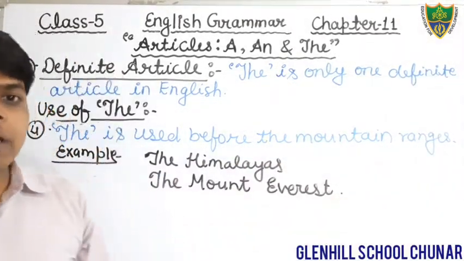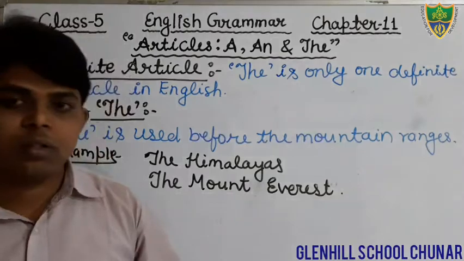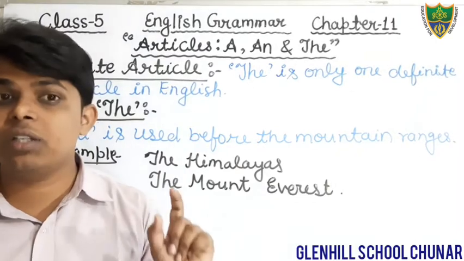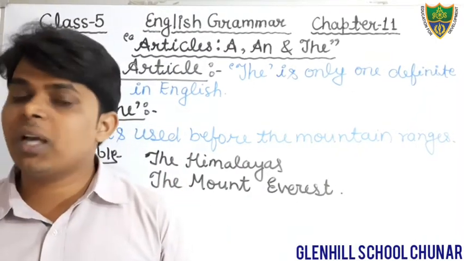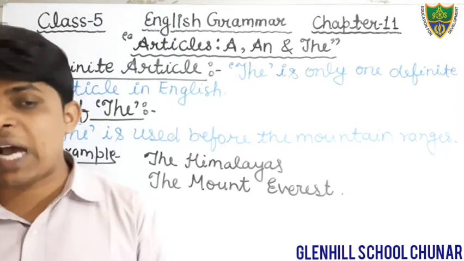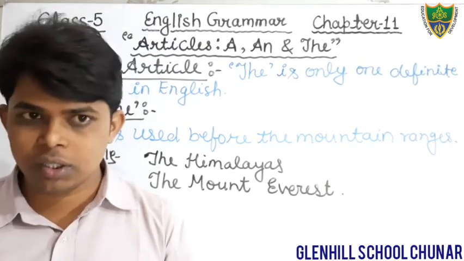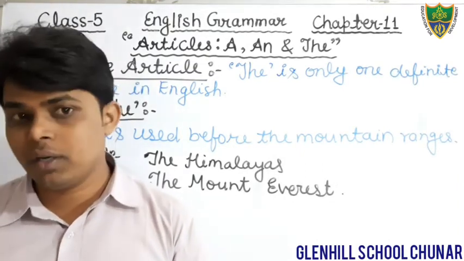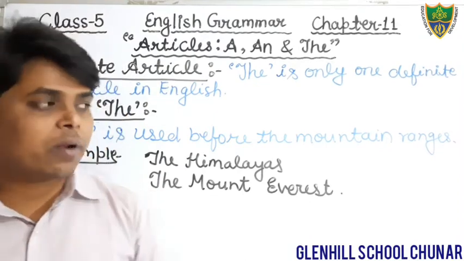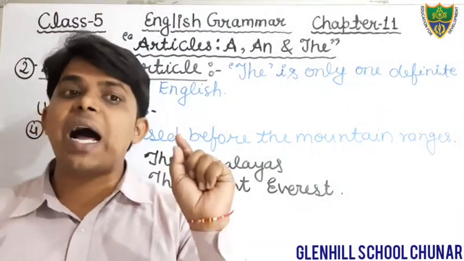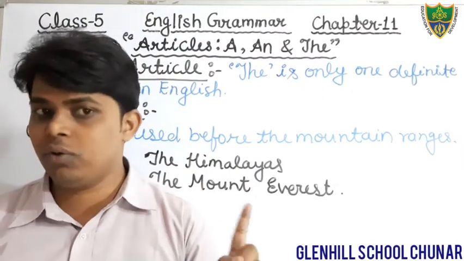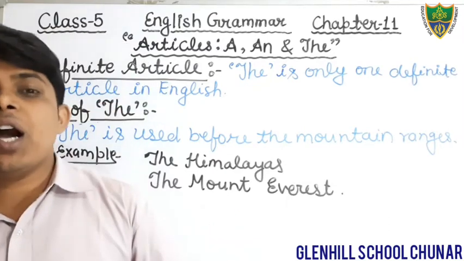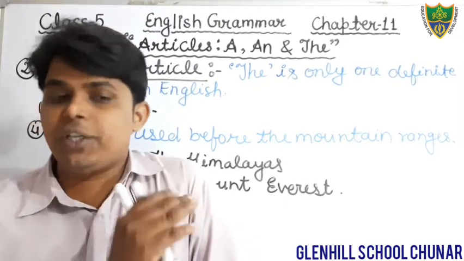Okay, and there are so many things. We use the article the just before that noun. For example, we also use the article the before the holy books. Okay, the Ramayana, the Srimad Bhagavad Gita, the Quran, the Bible. Okay, so you keep in your mind that we also use the article the before the holy books. And we also use the article the before the superlative degree.